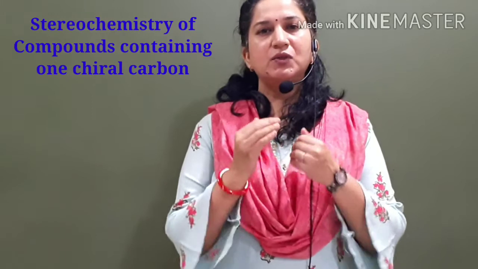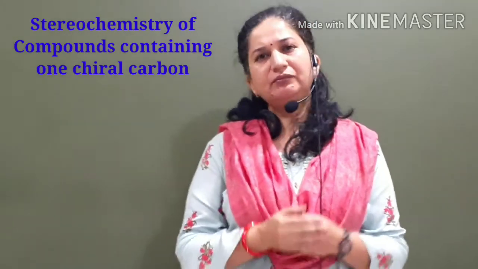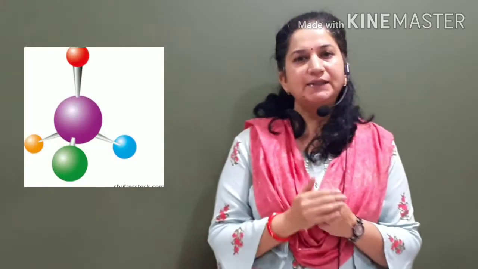So it is perfectly fine to start with saying that if a compound contains chiral carbon, it is chiral and it will show optical isomerism. Let us check the first situation, if a compound contains one chiral carbon. Now you know that if carbon is attached to 4 different groups, we call it chiral carbon or asymmetric carbon.